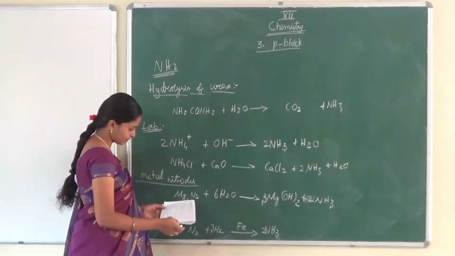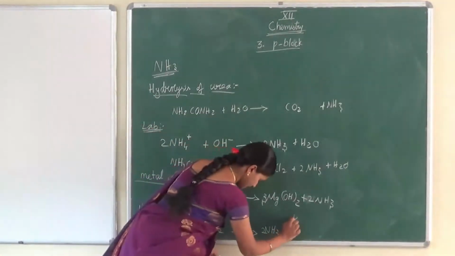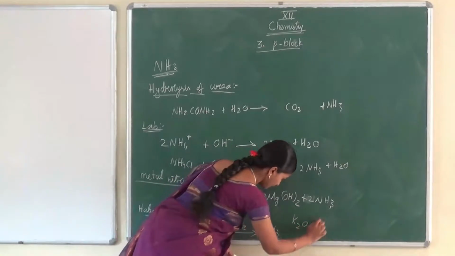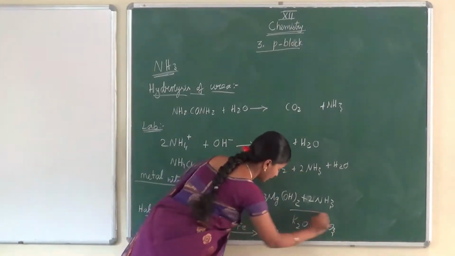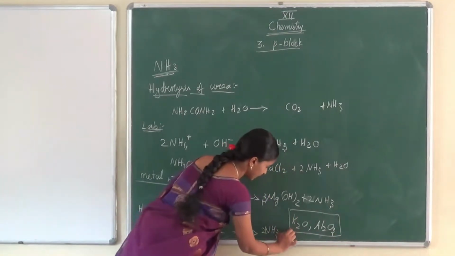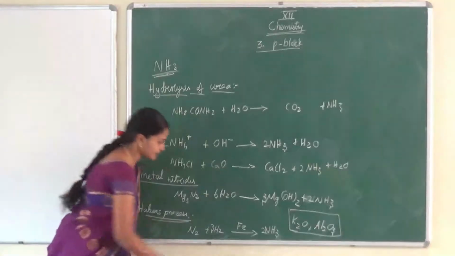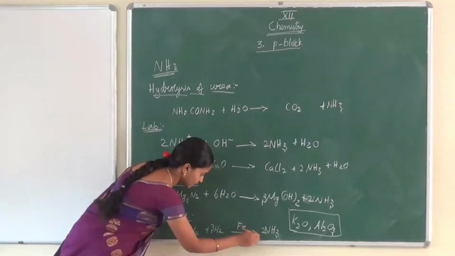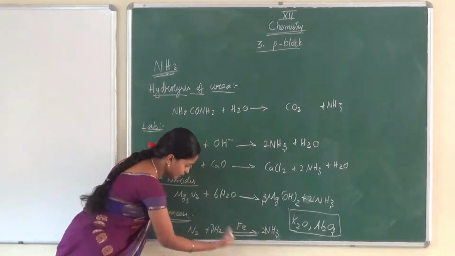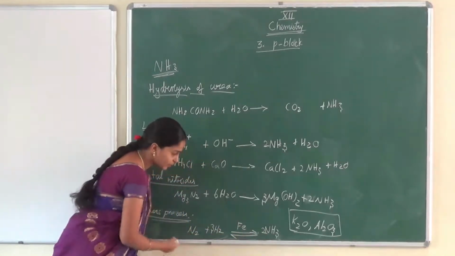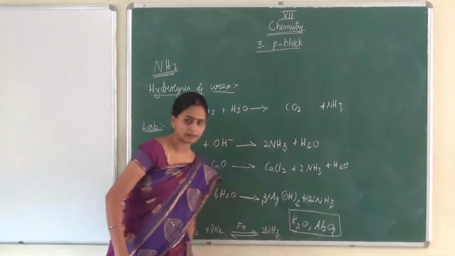maximum temperature, and along with this catalyst we are adding K2O and Al2O3. What is the purpose of this K2O and Al2O3? It enhances the speed of the attainment of equilibrium. Actually it's an equilibrium reaction. Once it is converted into NH3, again it will be decomposed and produces N2 and H2. To attain the equilibrium, we are adding K2O and Al2O3.